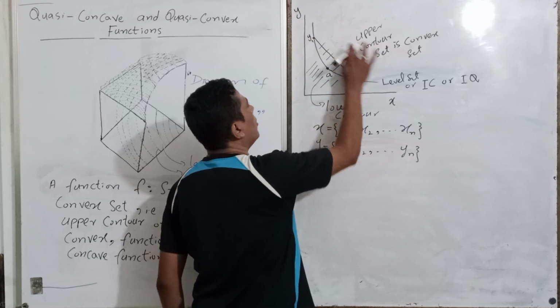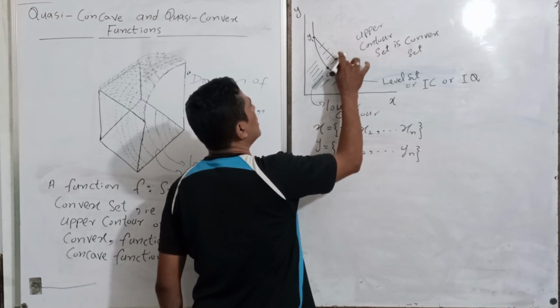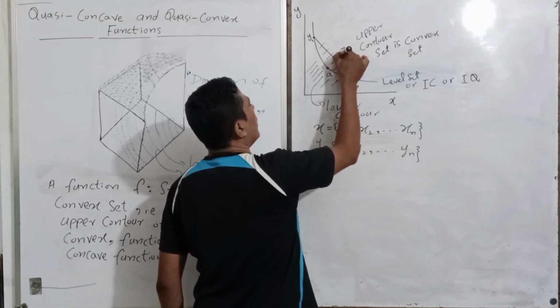What is the linear combination? For example, this is any value s.